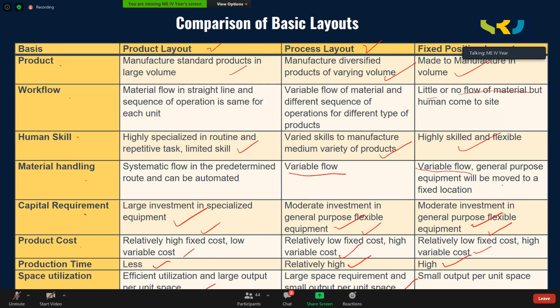You are forming cells, grouping machines into different parts. And then finally, in fixed position, small output per unit space. Only one product you are developing. But you are using a lot of space. You are bringing all the machines. They occupy more space actually. So these are the differences between the three layouts.